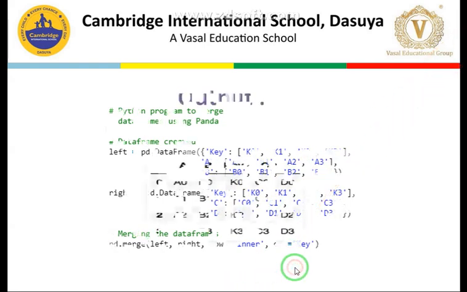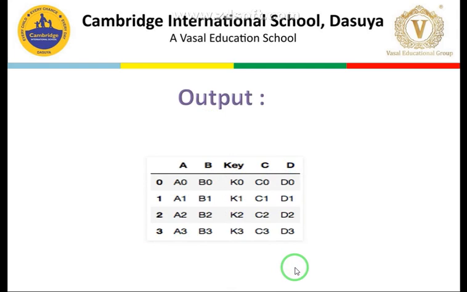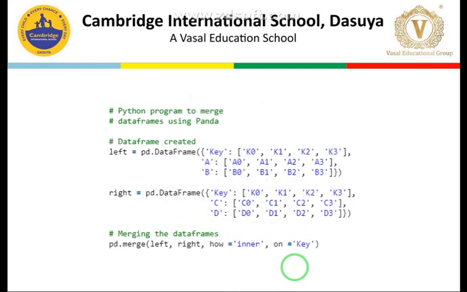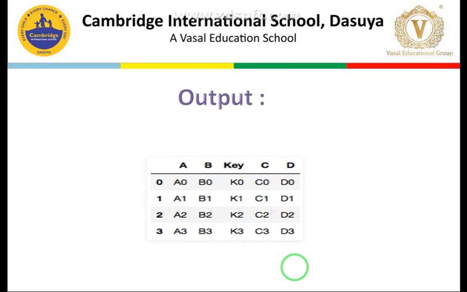When this is done, this sort of output you will find. What is there in the first frame? A and B rows, and then C and D, and similarly you will find A and B and then their corresponding C and D based on the keys. These are the common keys, K0, K1, K2, K3. These are the common elements, and then we have A values, B values, corresponding C values and D values.